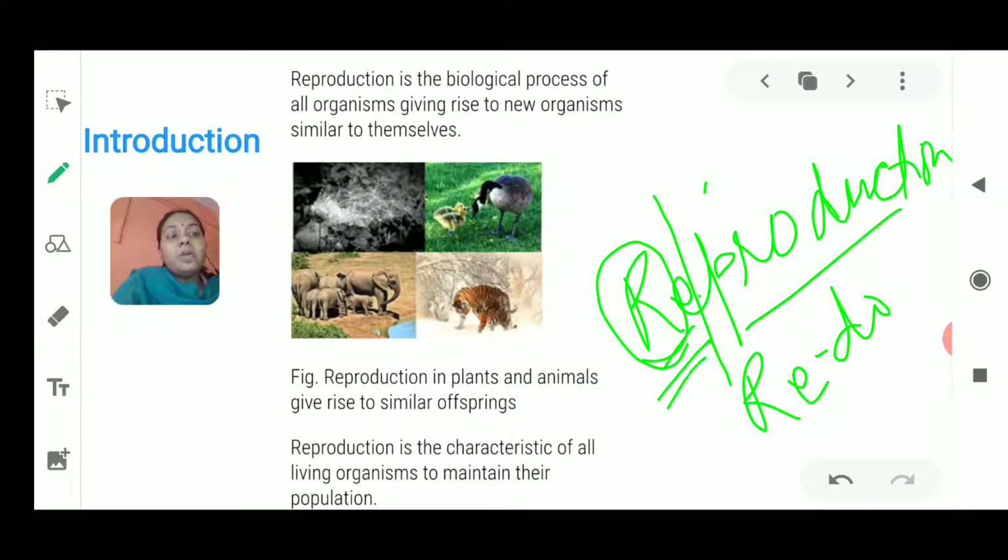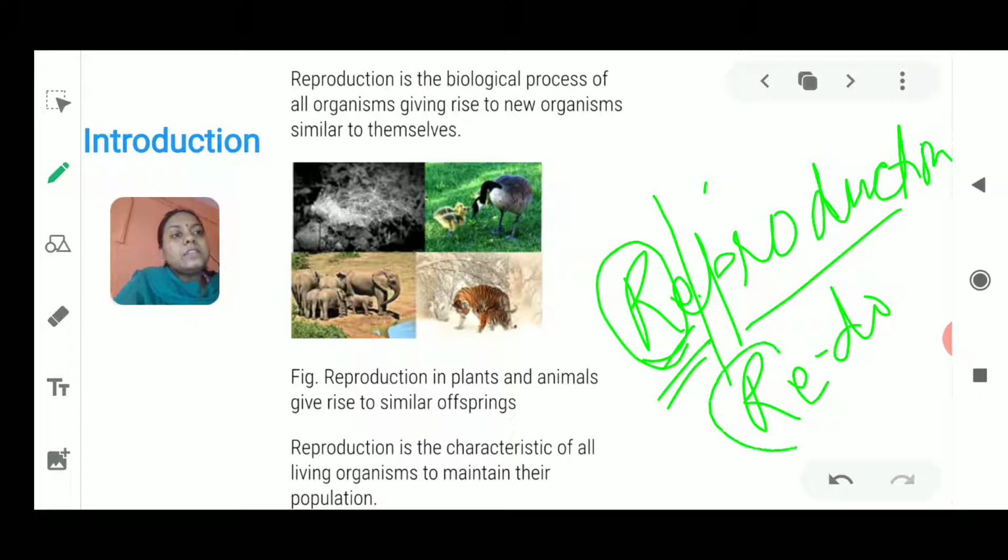One more word coming to my mind is revision. What is the meaning of the word revision? Vision means to see, and re means again. So in redo, re means again, and in revision also, re means again.